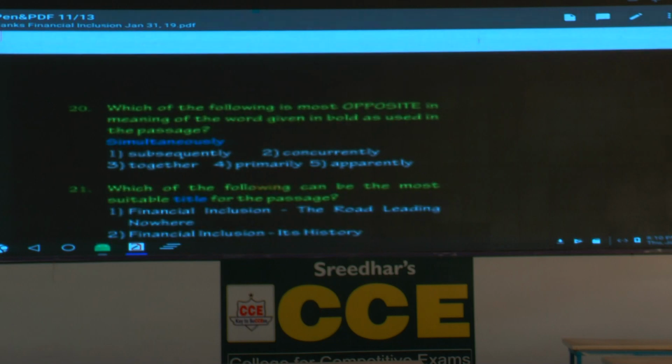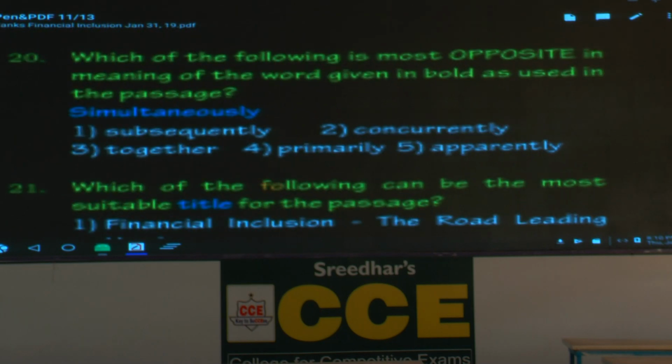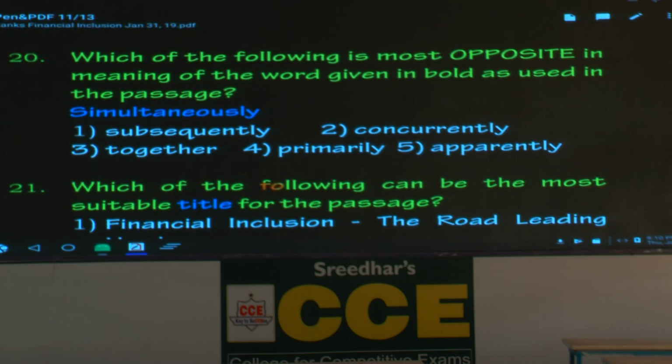What is the number? 20. Opposite in meaning, this is rather easy. Simultaneously. But one word may disturb you. Please underline the word concurrently and write the synonym of simultaneous. Simultaneous, concurrent, meaning at the same time.